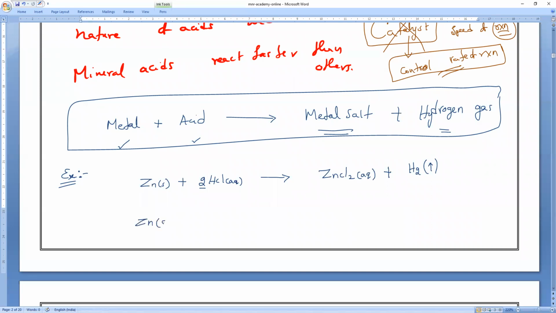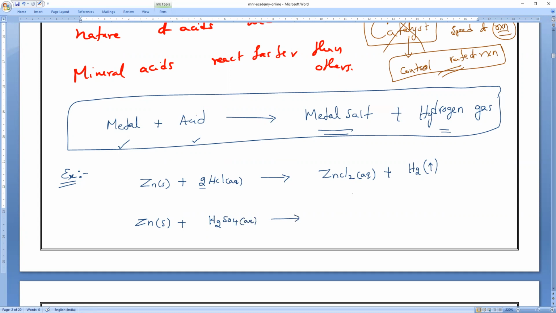Next, zinc is reacting with sulfuric acid. What is the formula for sulfuric acid? H2SO4. What is the physical state of H2SO4? Mr. Kaushik, what is the physical state of H2SO4? You say it or else leave the meeting. No excuse at all. What is the physical state of H2SO4? Sir, solid. That is what you are studying? What is the physical state of acids?